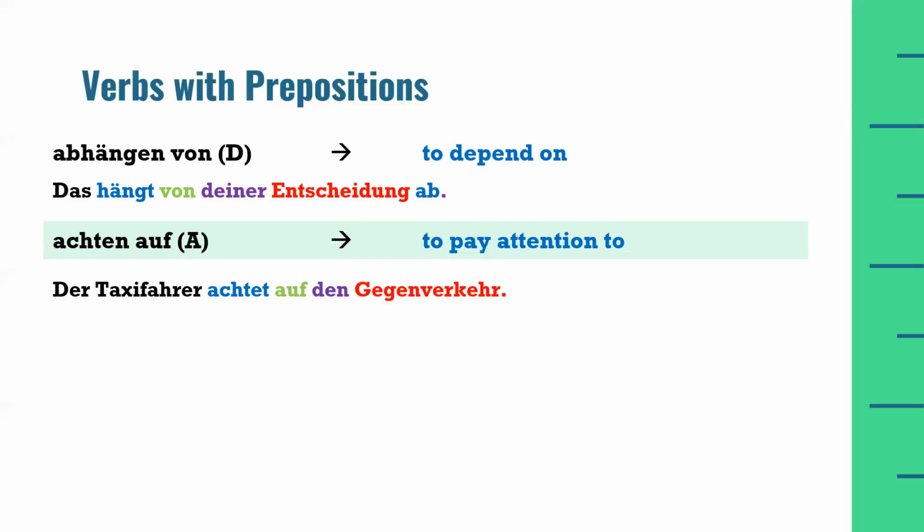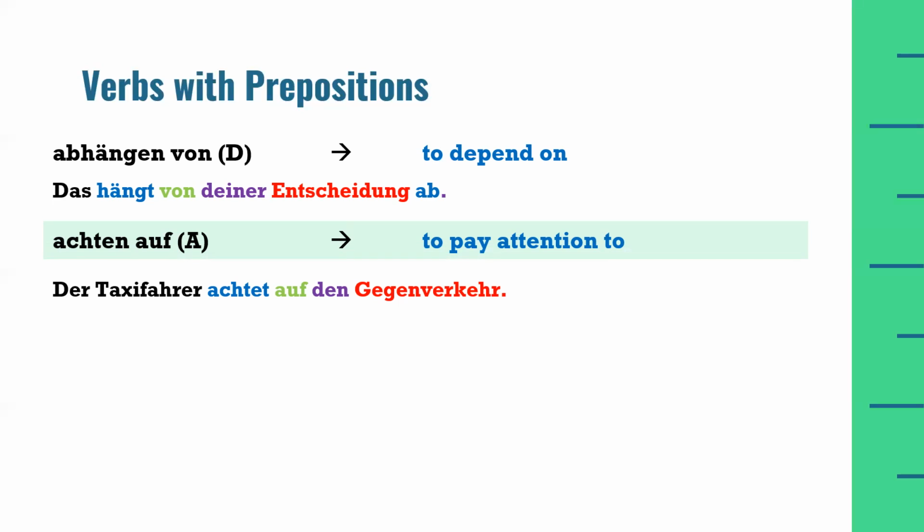Then comes auf, and at the last part of the sentence is den Gegenverkehr, to which the taxi driver is paying attention. The taxi driver is paying attention to the opposite traffic.